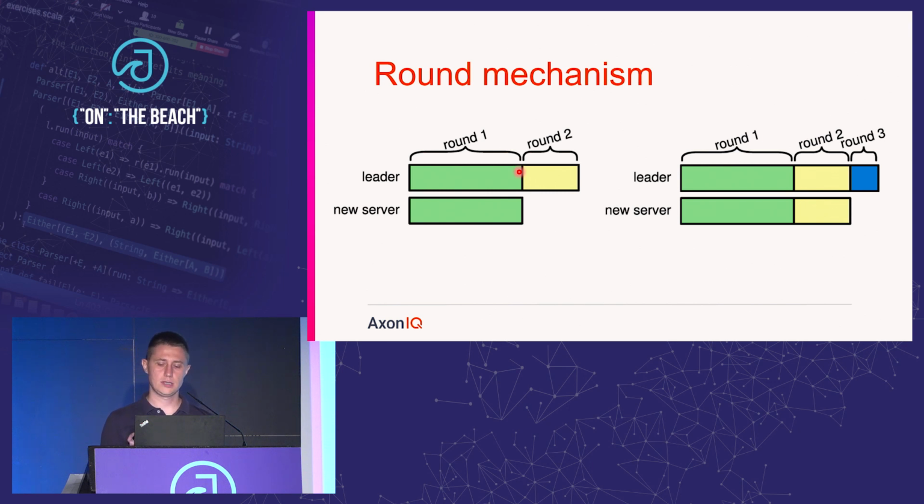If that time is larger than the minimum election timeout, we are going to start round 2, and then round 3, until the time required for installing a snapshot is smaller than the minimum election timeout. Otherwise, if we reach the maximum number of rounds, which in our case is, for example, 10, then we are just going to proclaim that this node is way too slow and we cannot add it to the cluster.